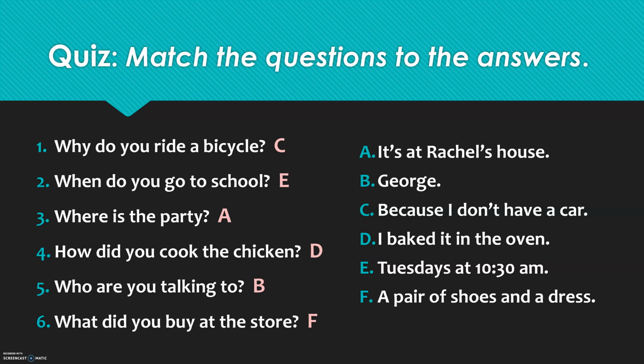Answer, letter B, George. So who is the question, and George is the person. And number 6, what did you buy at the store? Your answer, letter F, a pair of shoes and a dress. So here, what is for things, and shoes and a dress are things.